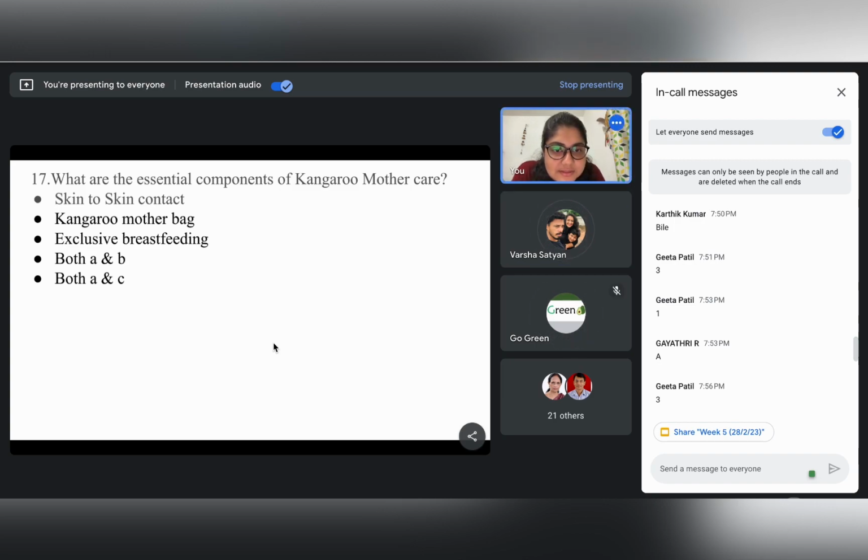Yes. For premature baby. For premature baby. Right. So, for premature babies or low birth weight babies, whenever we are giving this specific skin to skin contact or exclusive breastfeeding to the baby, this is called kangaroo mother care.